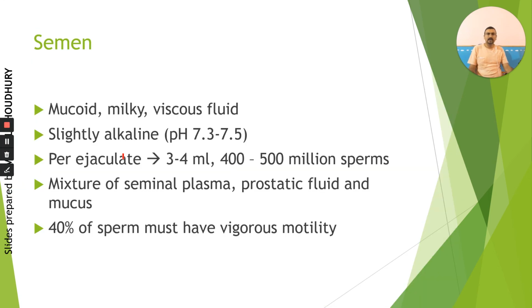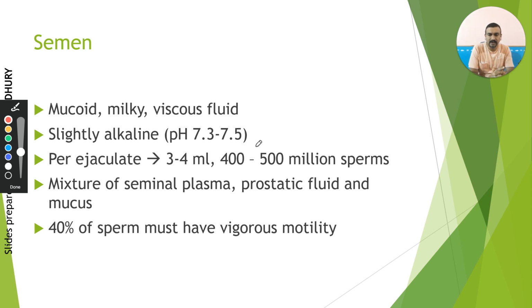So when we look at the overall ejaculation of semen, semen is said to be a mucoid, milky, viscous fluid. It's slightly alkaline with pH 7.3 to 7.5. Please understand why it needs to be alkaline. Now, urethra is a urinogenital tract, meaning urine also comes out of it. When urine is coming out of it, there is a chance that any traces of urine left out can make that environment acidic in nature.